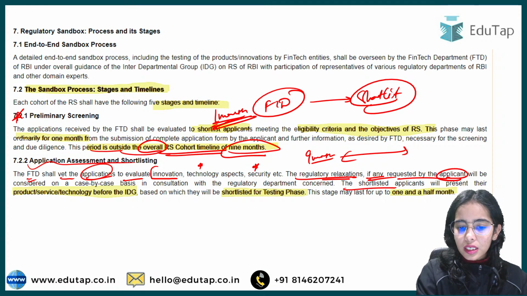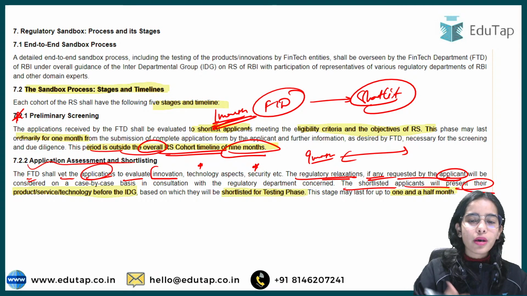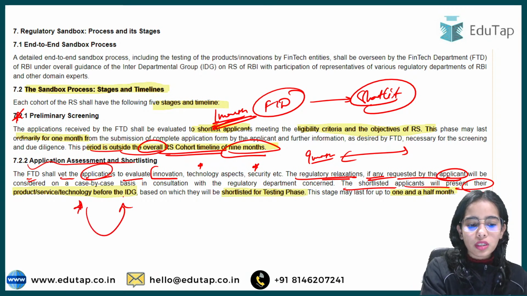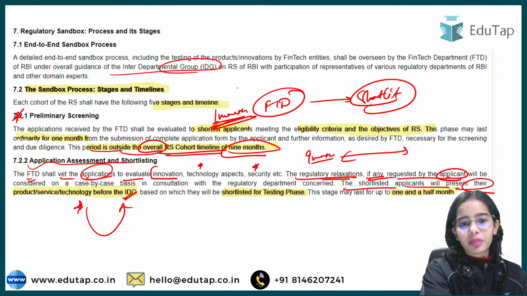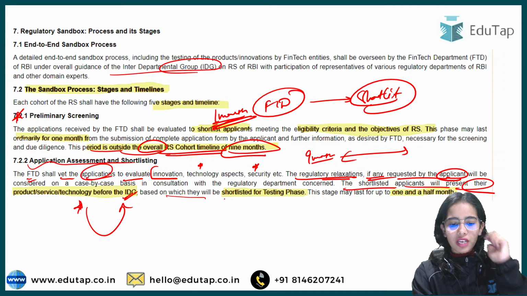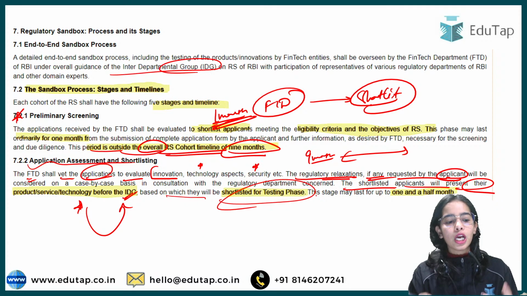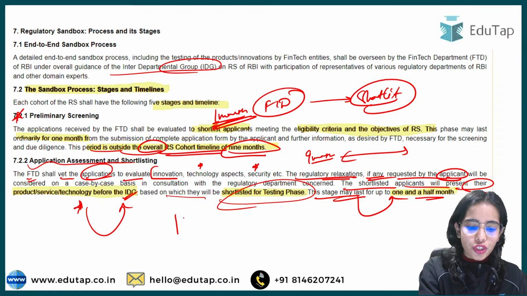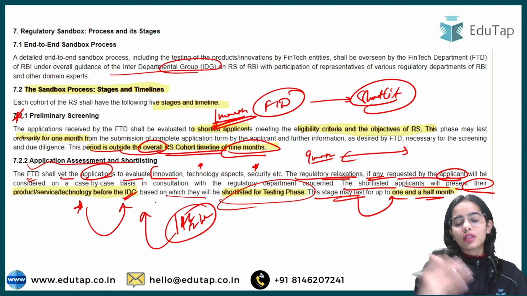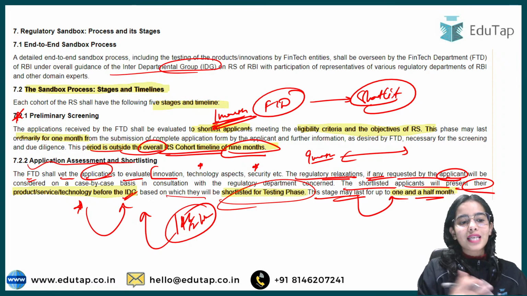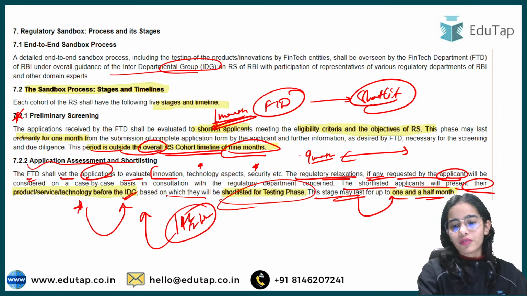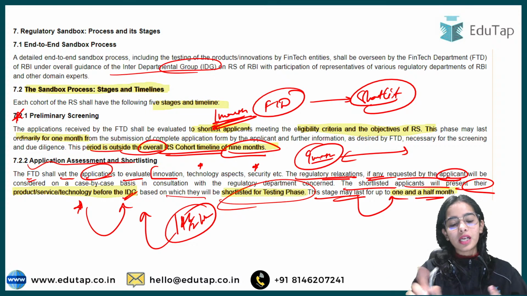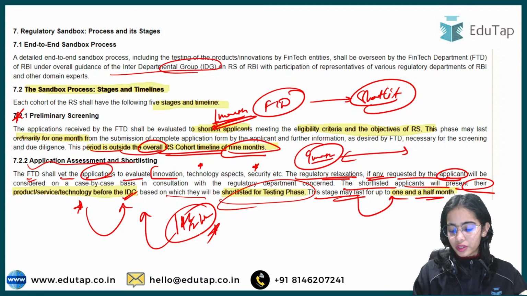The shortlisted applicants will present their product, service or technology before the IDG, that is the Interdepartmental Group, based on which they will be shortlisted for the testing phase. So whatever proposal they have, they have to show that proposal. This stage may last for 1.5 months, and from this stage the process has actually started. The sandbox timeline of the 9 months has started, so the clock has started and 1.5 months are finished.